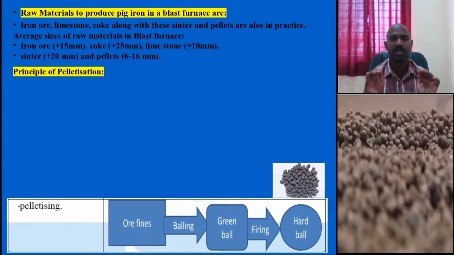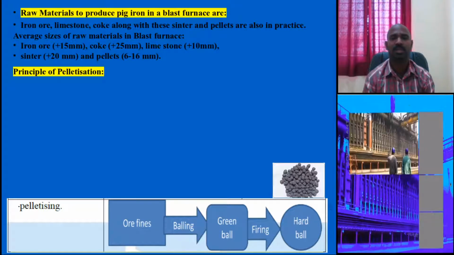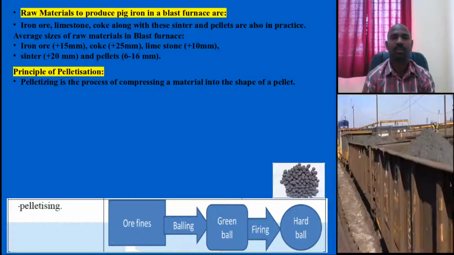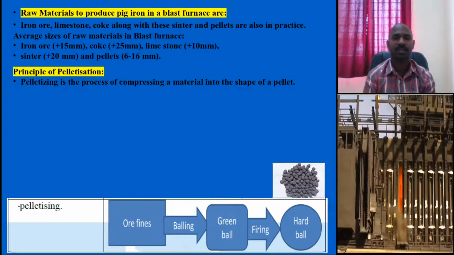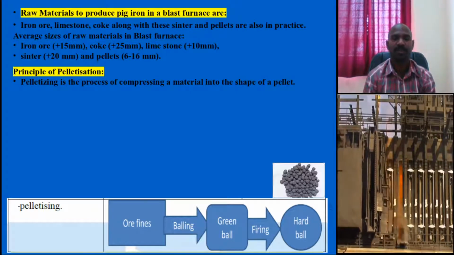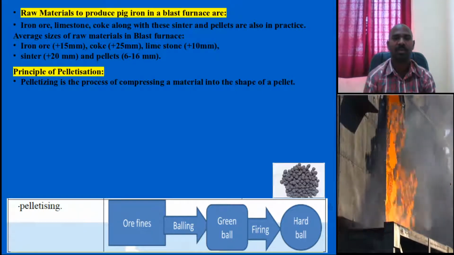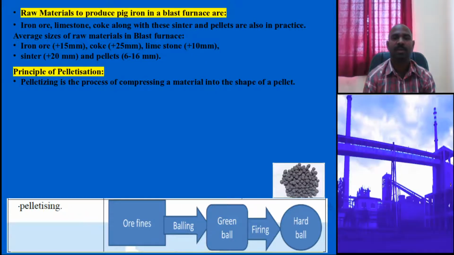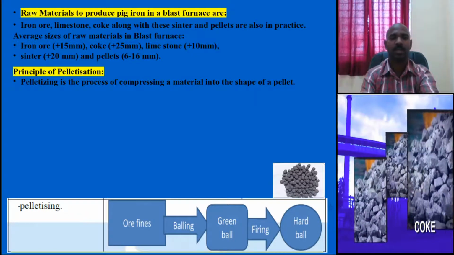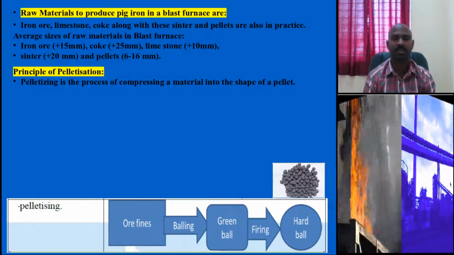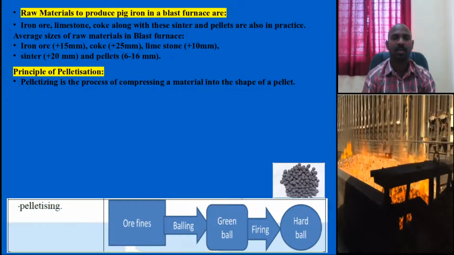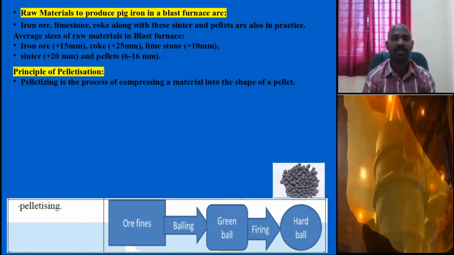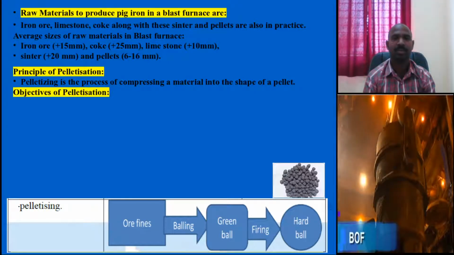And what is the basic principle of pelletization? How do you define it? It is the process of compressing a material into the shape of a pellet, which is nothing but a round form. Pelletization can also be called an agglomeration technique. The process of compressing and the process of agglomeration are the same.